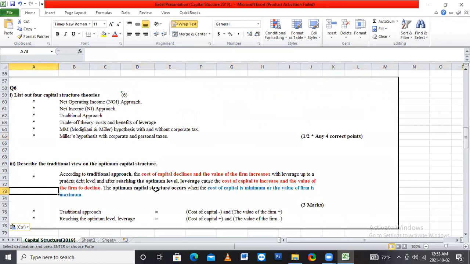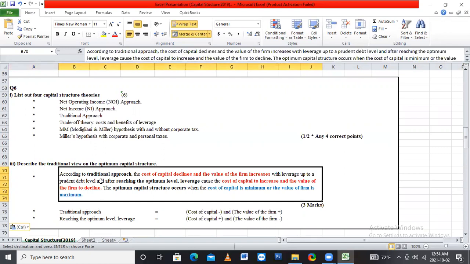The marking scheme has a big paragraph, so I showed it here. Traditional approach: the cost of capital declines and the value of the firm increases. The cost of capital declines, so minus, and the value of the firm increases, so I'll use it as a plus mark. And on reaching the optimum level of leverage, the cost of capital increases and the value of the firm declines.